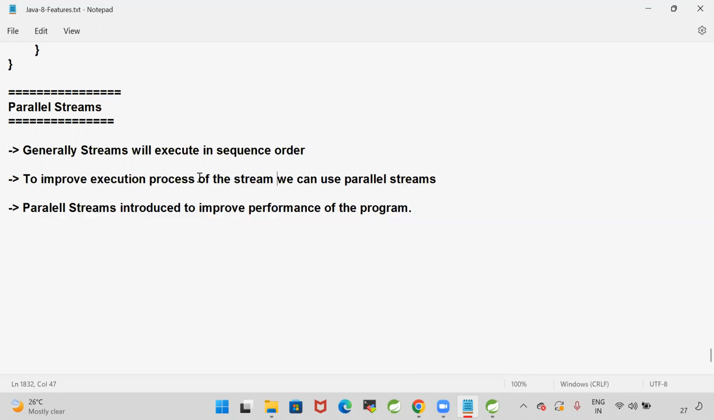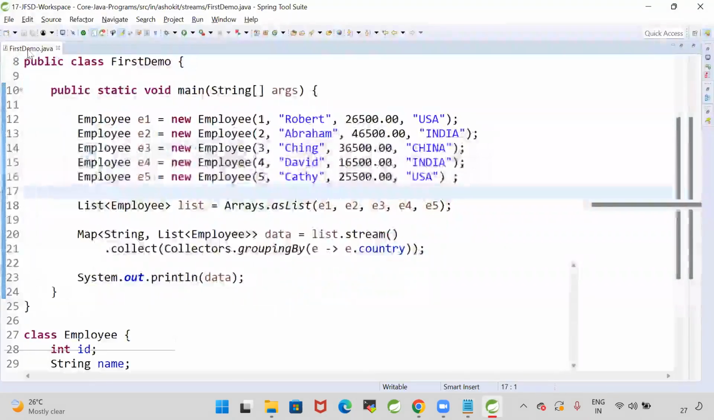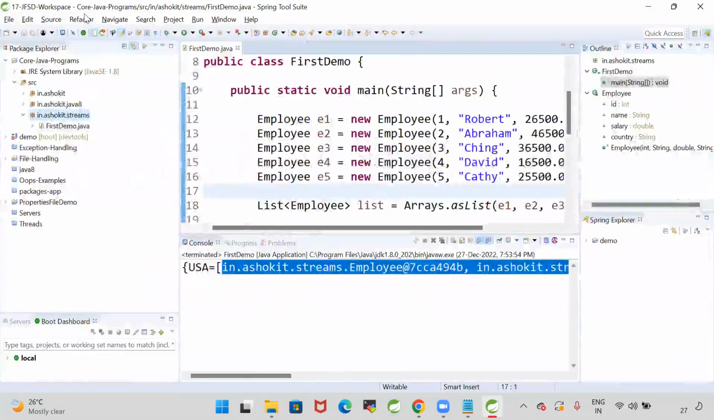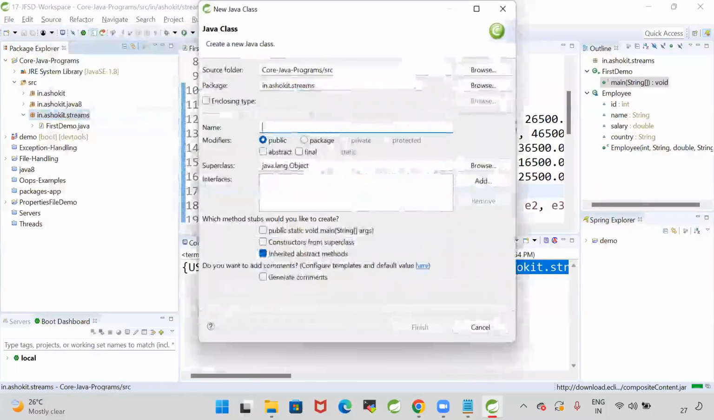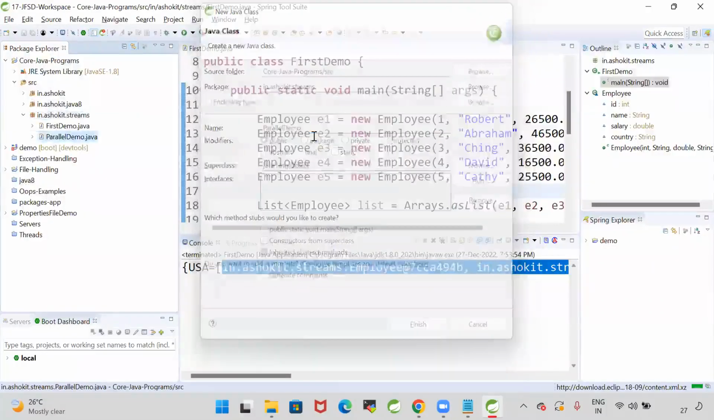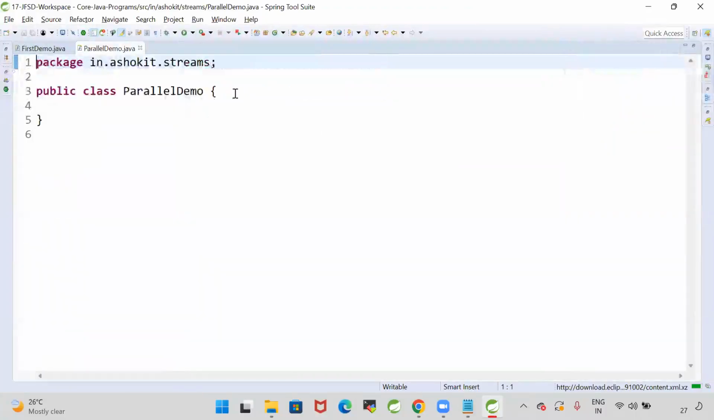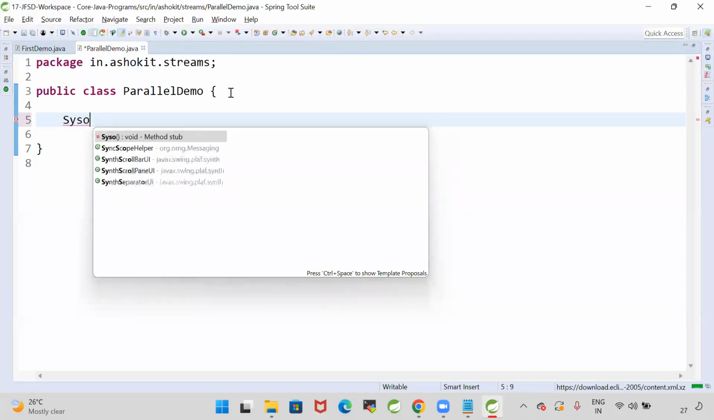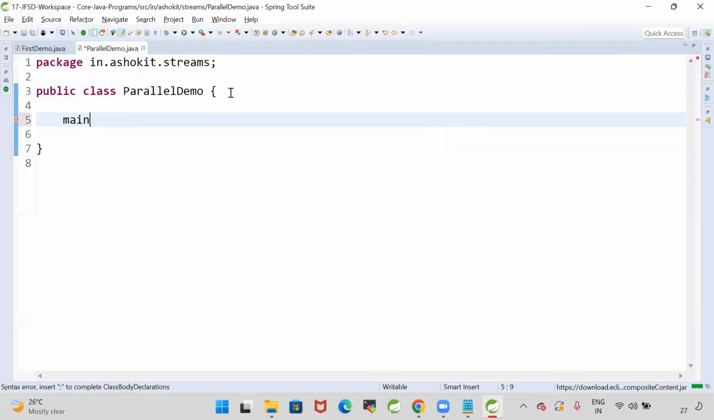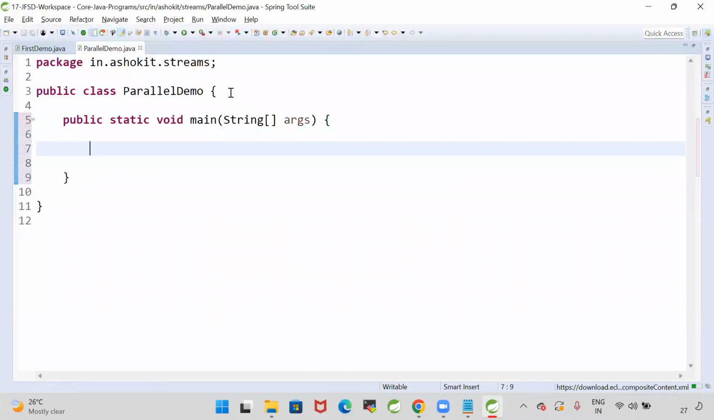Okay guys, let us see the difference between serial stream and parallel stream. Let me do one example on the serial stream and parallel stream. I'm creating one class with the name ParallelDemo, so that we will do the serial stream first. First, we need a main method to run this program. I'm taking a main method.